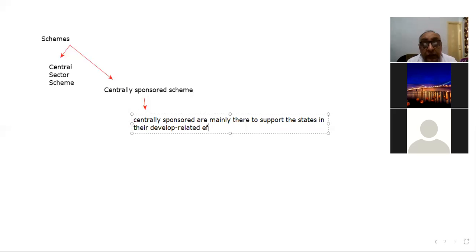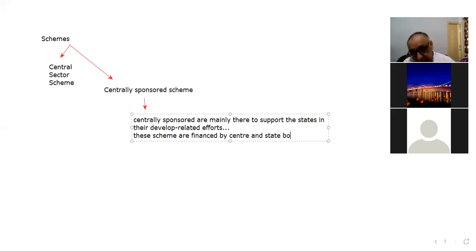That is one. Number two, these schemes are financed by center and state both. It means part of the funds are contributed by center and part of the funds are contributed by state in such type of schemes, right?